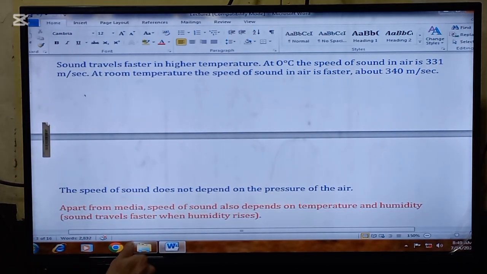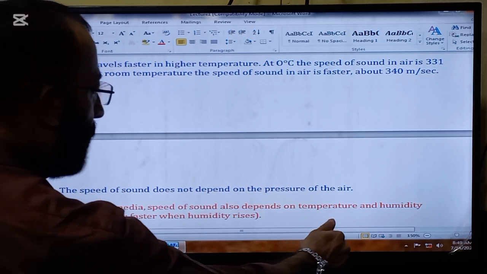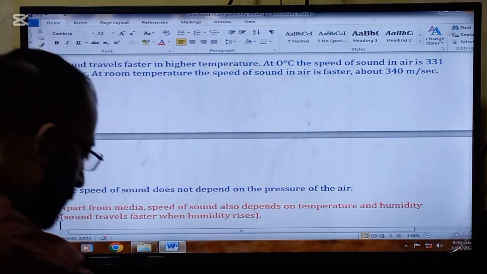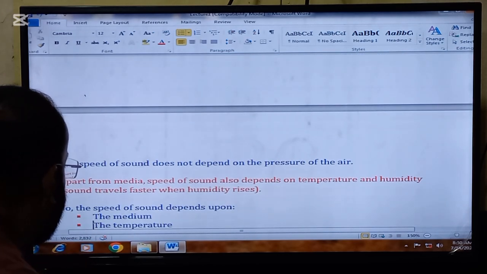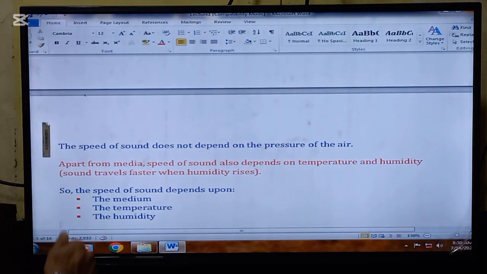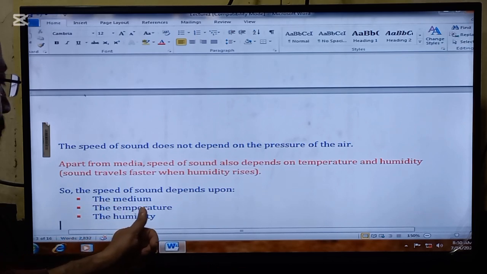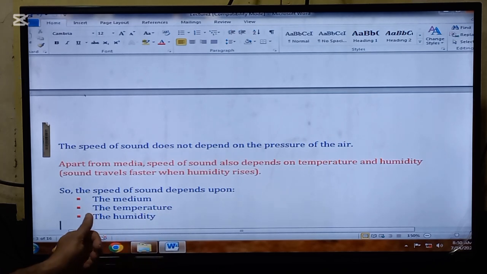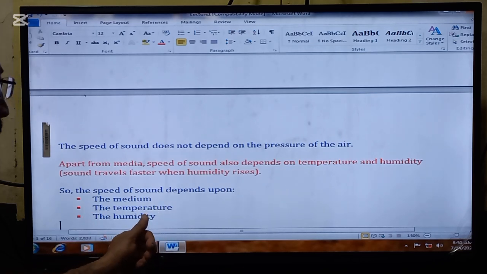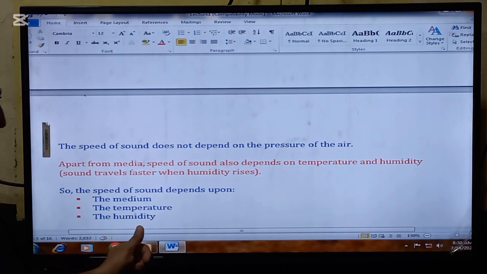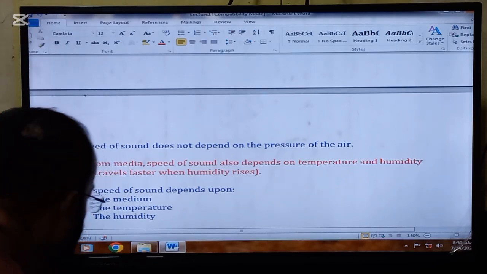Apart from media, the speed of sound also depends on the temperature and humidity. Sound travels faster when humidity rises. So, the speed of sound depends upon three things. Number one, the medium. The denser the medium, the faster the speed of sound. Number two, the temperature. The higher the temperature, the more the speed of sound. And number three, the humidity. The more the humidity, the more the speed of sound.